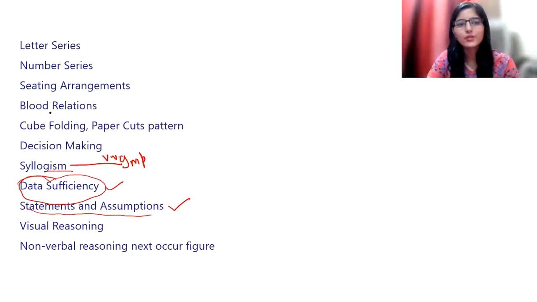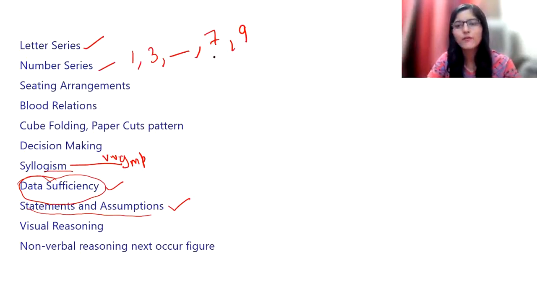Next, you can try number series and letter series. Now what are number series and letter series? Basically some numbers are given to you and you have to determine what will be the next number, or the missing one in between. Suppose the numbers are given like this: 1 3 1 3, here there's a gap, 7 9. You have to determine what pattern is being followed by these numbers, and accordingly fill this gap.